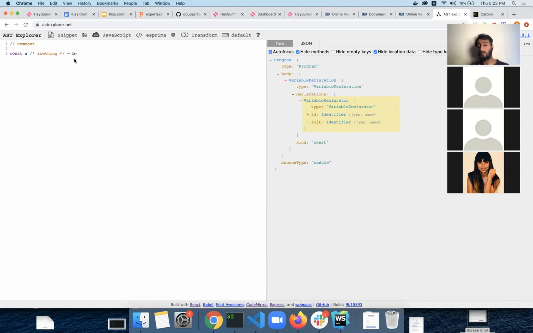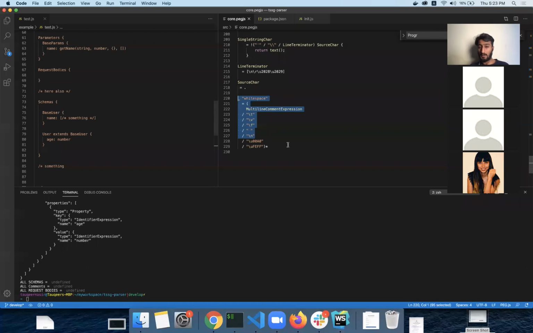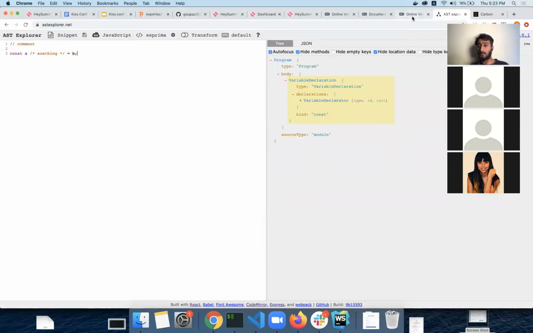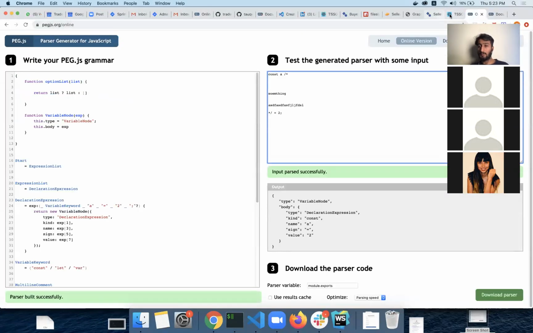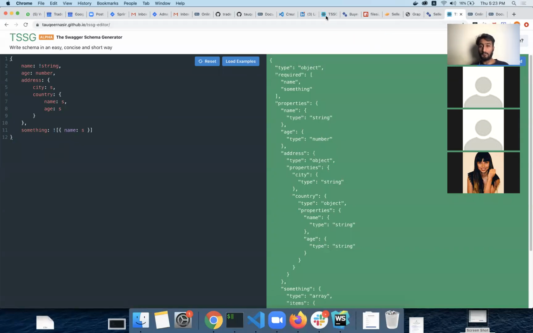So this is a similar approach that I used to implement multi-line expression as white space. This will allow us to use comments anywhere we want, even after the values or before the values, just to annotate that we are using this thing for such a purpose. So it is very easy for us to use multi-line expressions in our code. This is a similar way we are using on this.